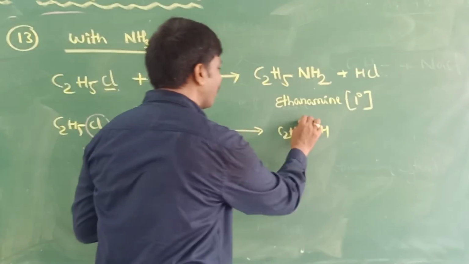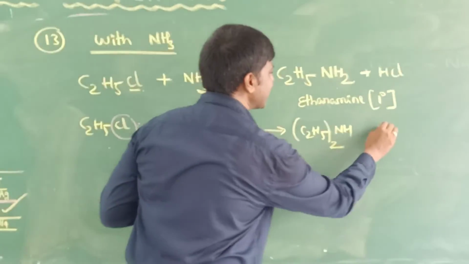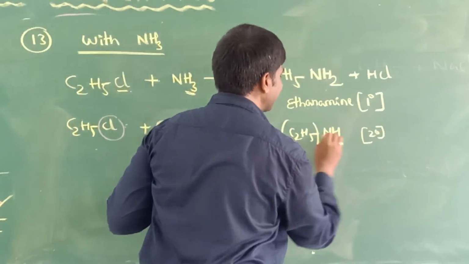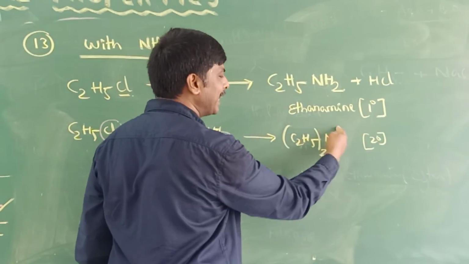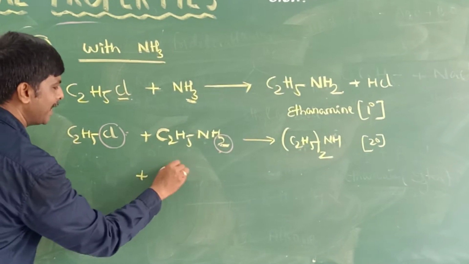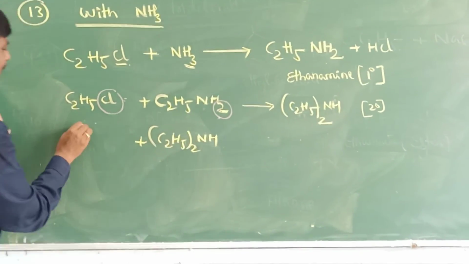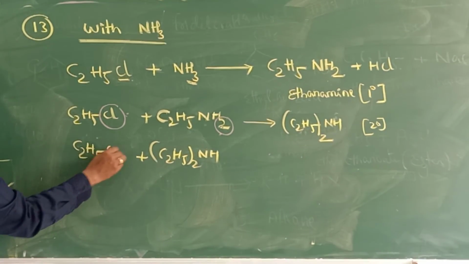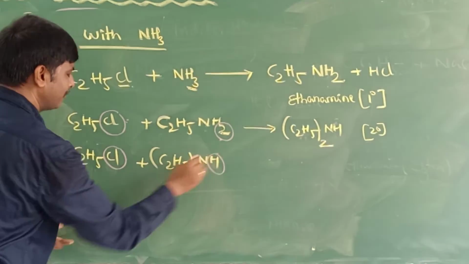So the formula now is (C2H5)2NH. It is a secondary amine, diethylamine. Again, this diethylamine reacts with another mole of ethyl chloride, then this Cl and this H will go.